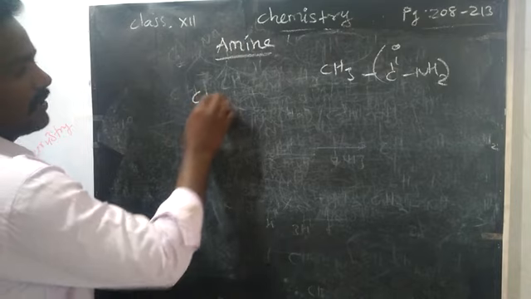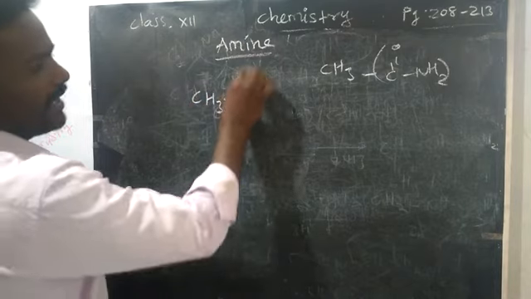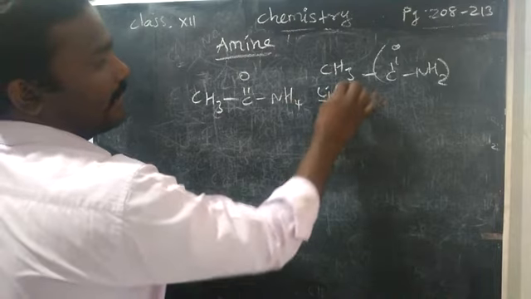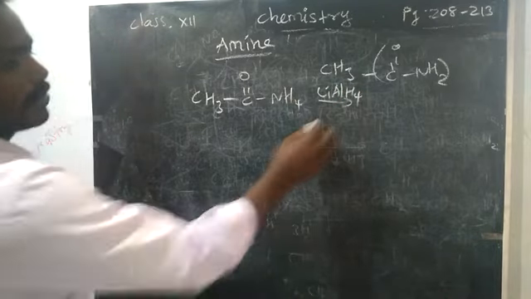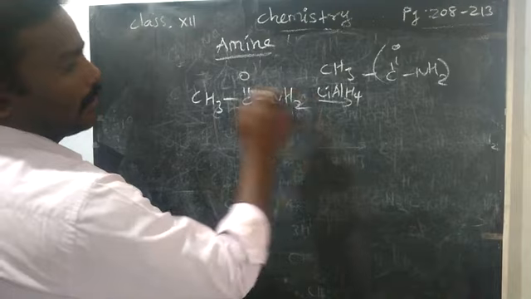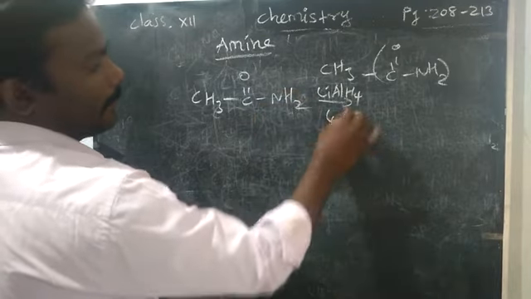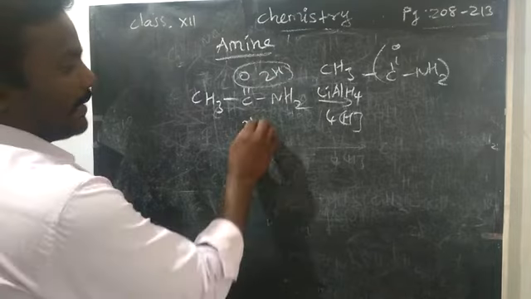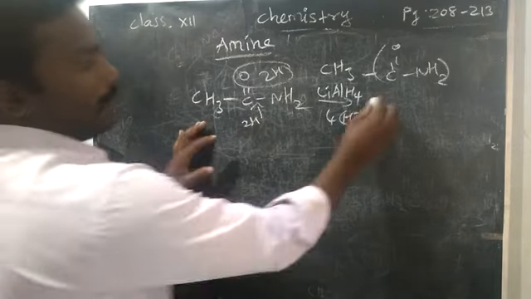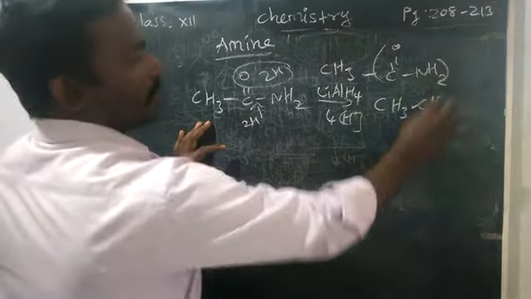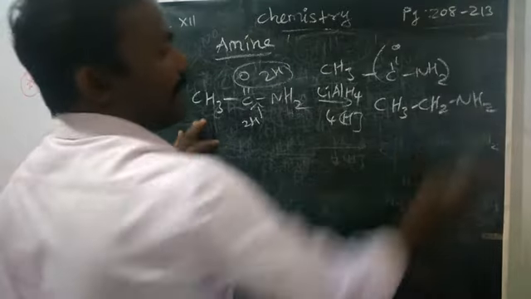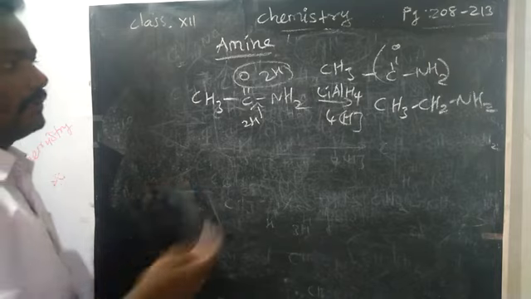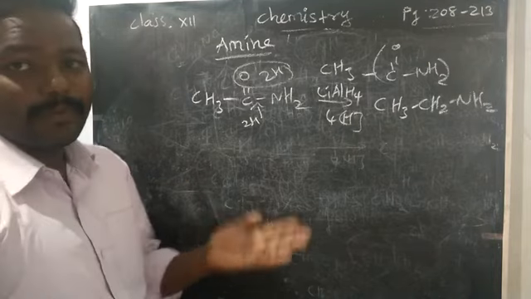First you can use the normal reducing agent, lithium aluminum hydride. It will give 4 hydrogen atoms. So 2 hydrogen we remove as water, and the remaining 2 hydrogen add to the carbon. So we will get CH3CH2NH2, ethylamine or ethanamine. We will get a primary amine. Okay. Right, the same we have already studied in the previous lesson itself.